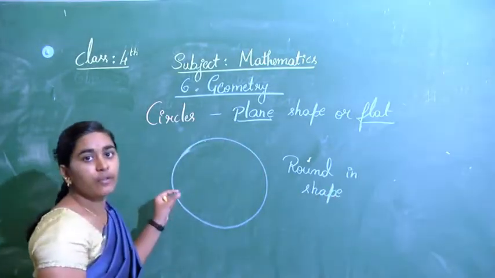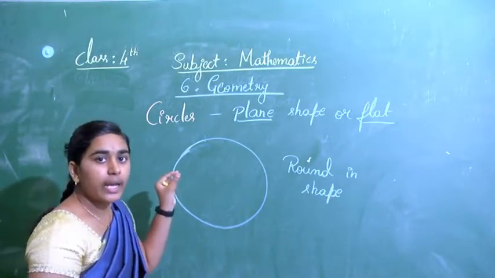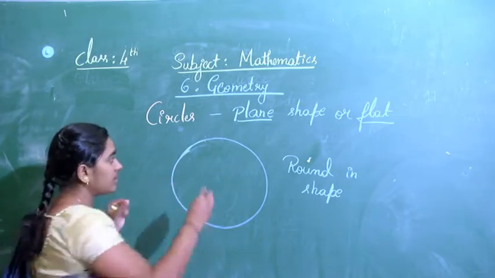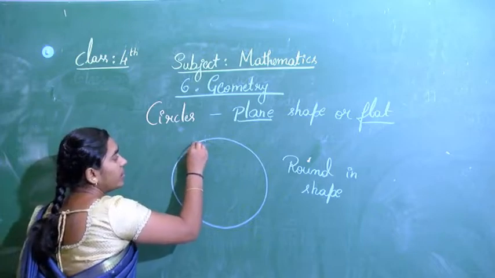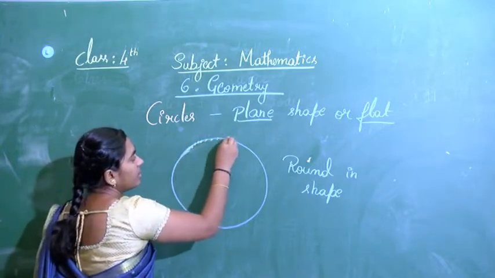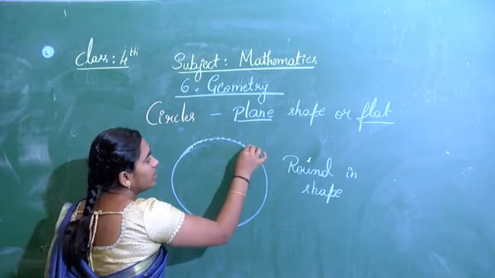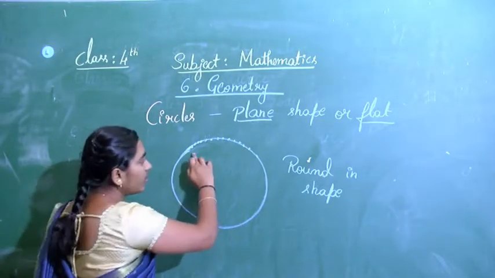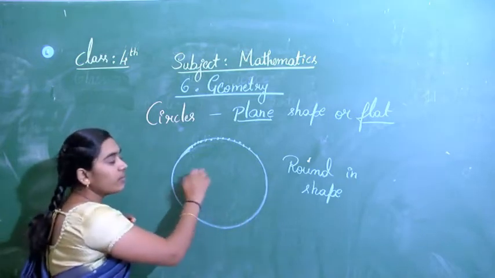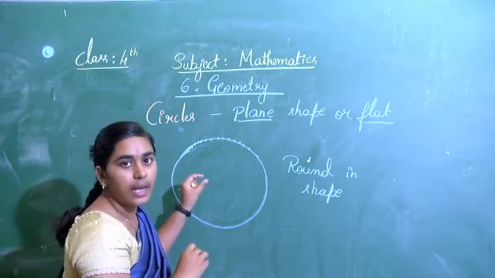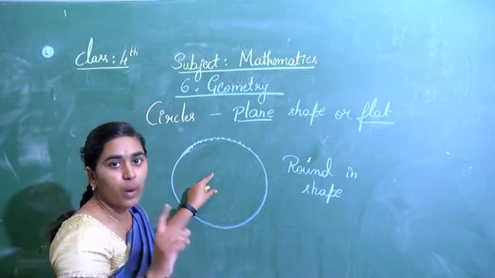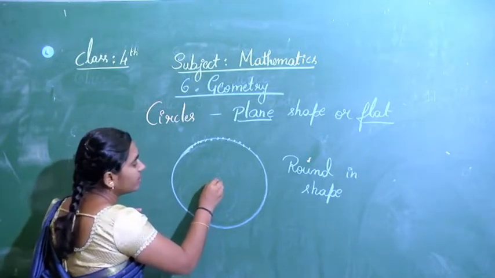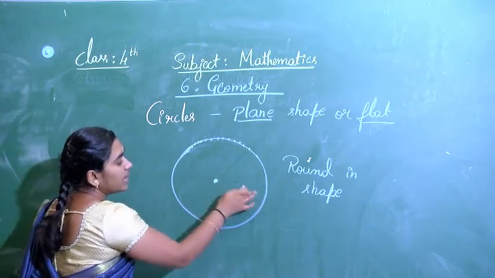A circle is formed from a number of dots or points. By drawing a number of points on a line, which forms a circle, the circle has one point at the middle which is equidistant from all the sides.